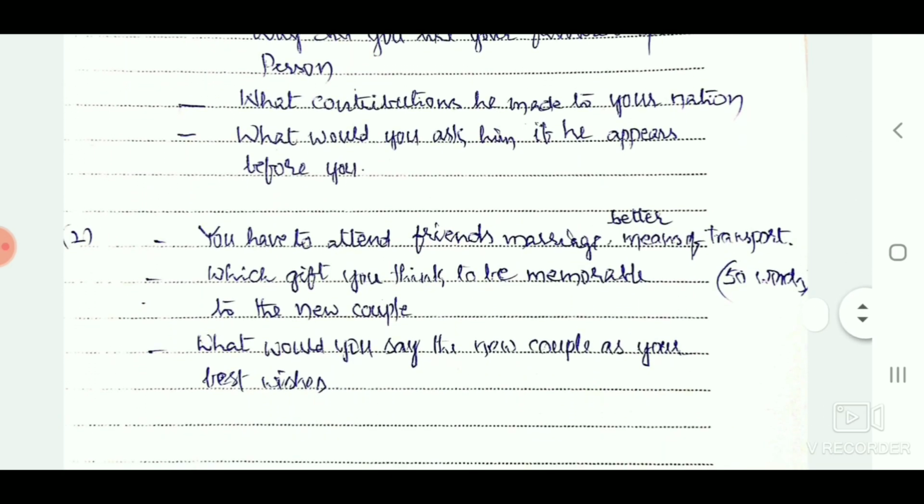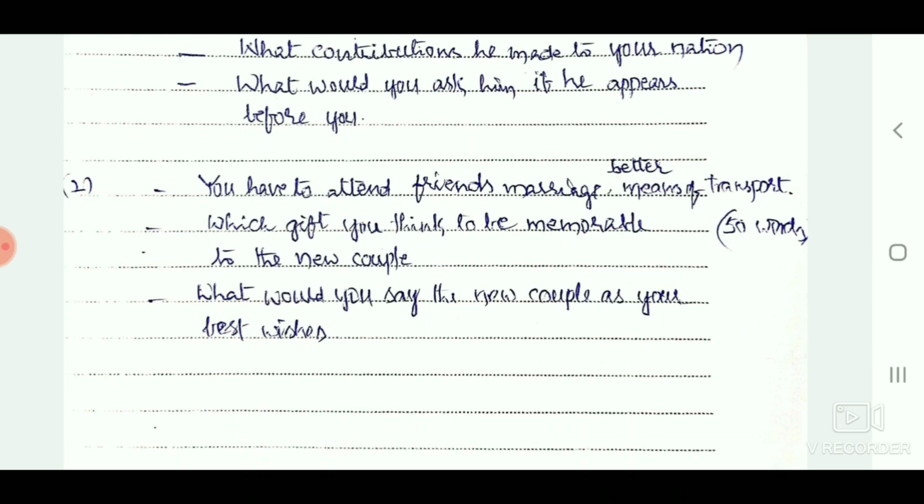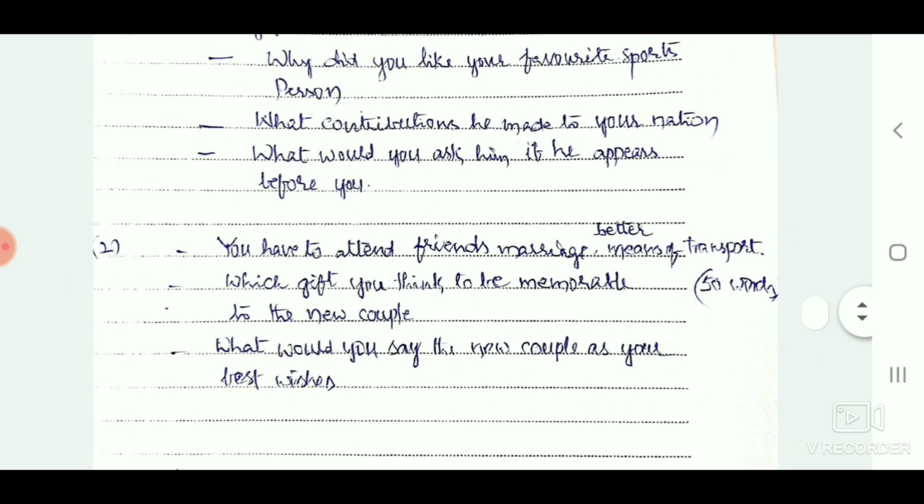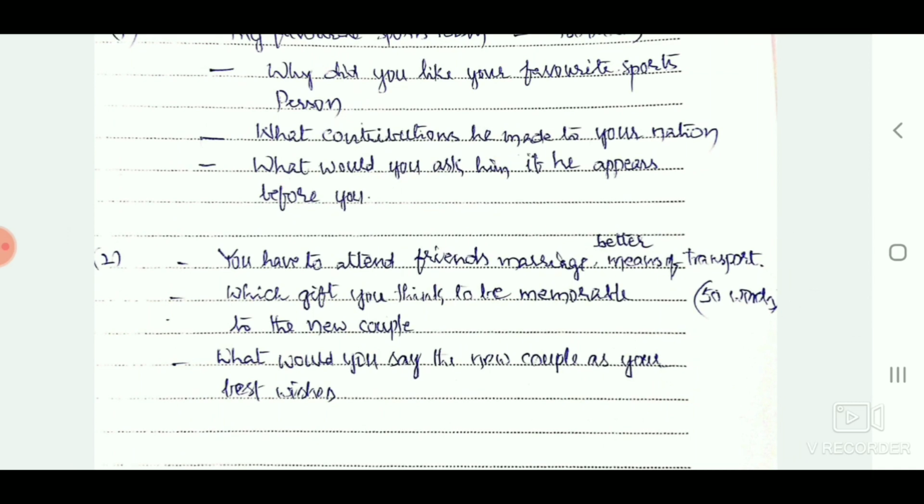And the part 1 question was, you have to attend a friend's marriage, better means of transport. These are the 3 bullet points. The first bullet point in part 1 question for 50 words was, you have to attend a friend's marriage, choose better means of transport. The second bullet point was, which gift you think to be memorable to the new couple. Third bullet point was, what would you say to the new couple as your best wishes? So these were the 3 bullet points asked for me to write 50 words in part 1 question.